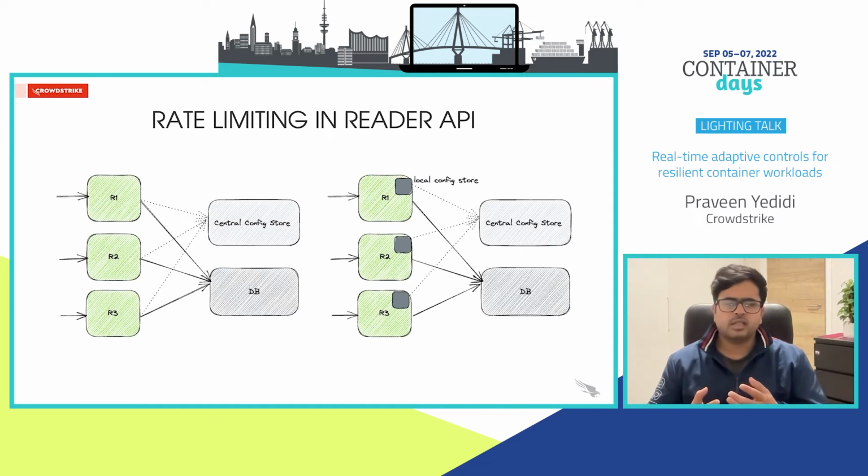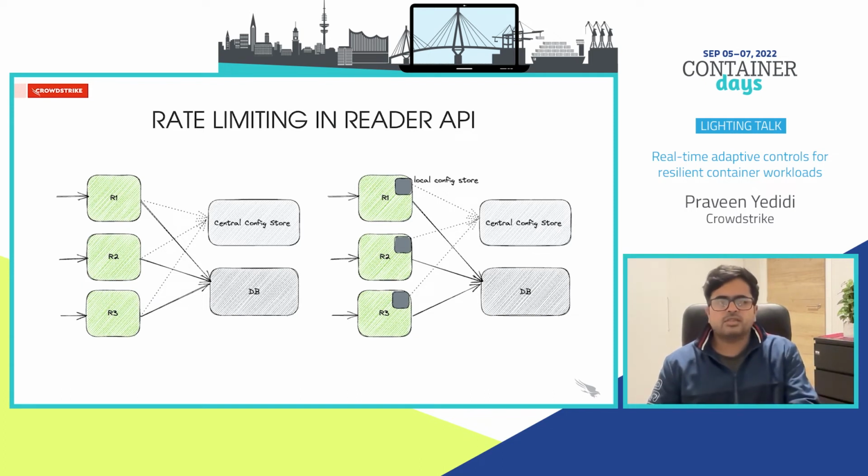Traditionally, rate limiting is done through central coordination using a fast in-memory store like Redis to host the rate limiting configuration. Clients make requests to readers, and readers, upon receiving these requests, will check the central store to either allow or reject requests. Also, it is not uncommon to use a local in-memory store in the reader containers themselves that periodically update the configuration from the central store. Both these designs require centralized coordination and have single points of failure, especially when the central store is down for an extended period of time.